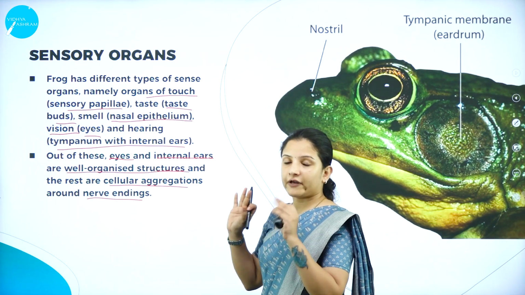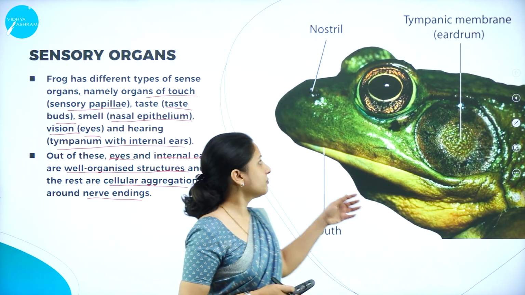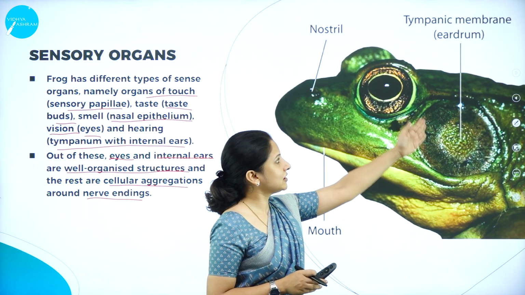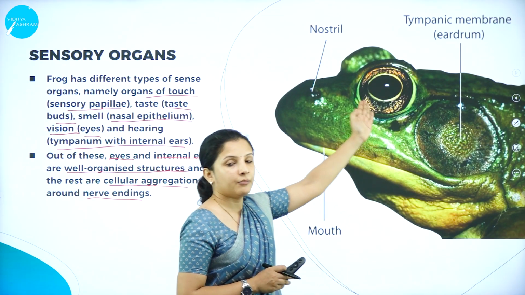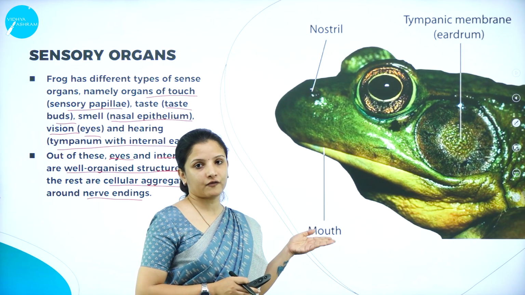The only well organized structures are the eyes and the tympanum, because you can easily see them. But can you see the taste buds, the nasal papillae and all that? No, they are not visible, right?